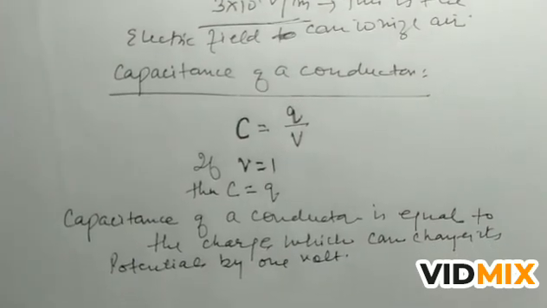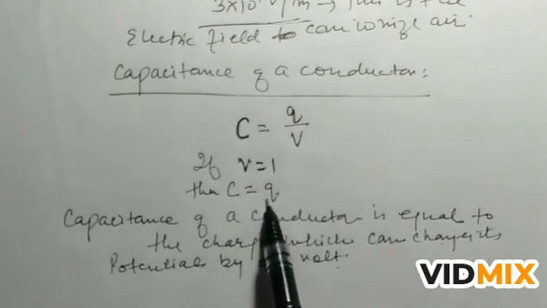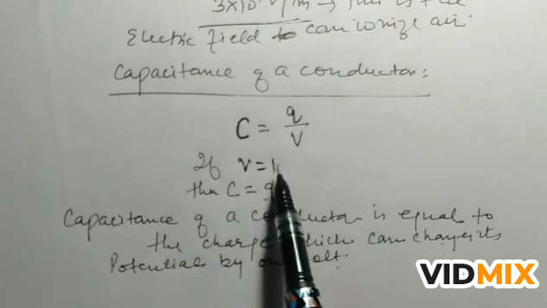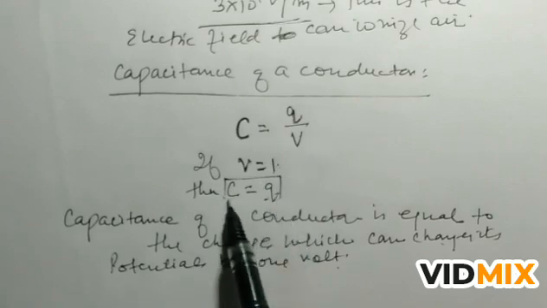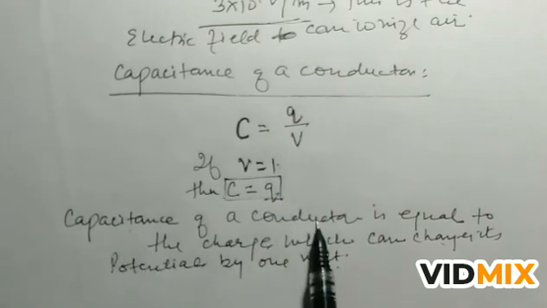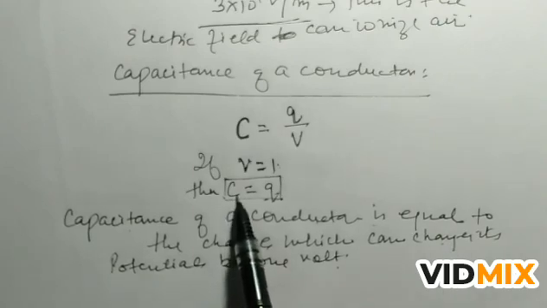So this is the definition of capacitance, or this is the meaning of capacitance. It means the capacitance of a conductor is equal to the charge which can change its potential by 1 volt. Whatever amount of charge is given and the potential rises to 1 volt, that is equal to the capacitance, meaning C is equal to Q. So this is known as capacitance.